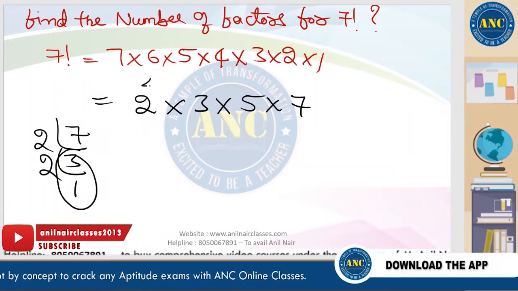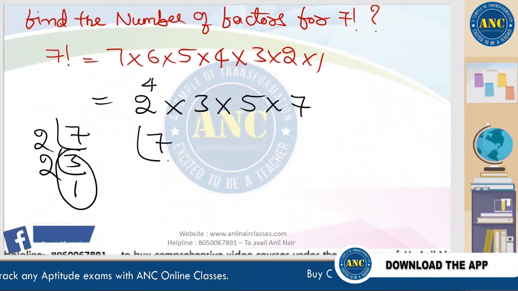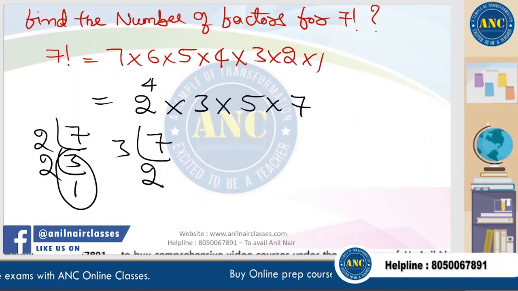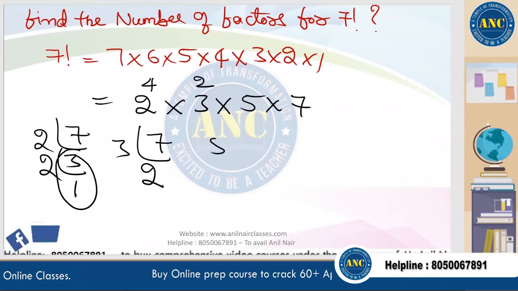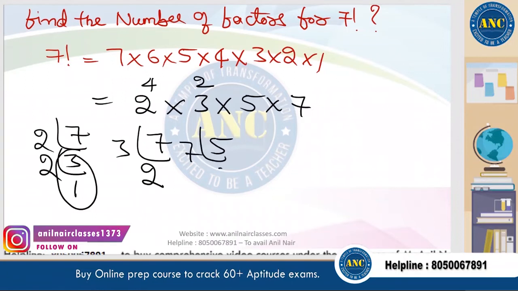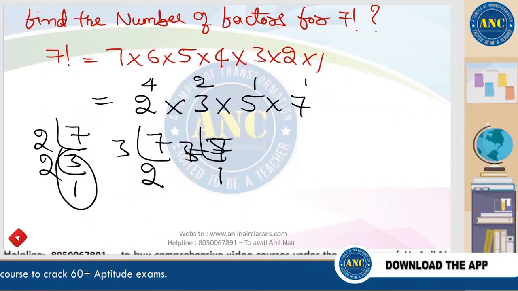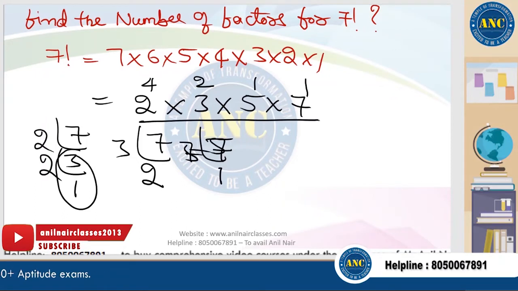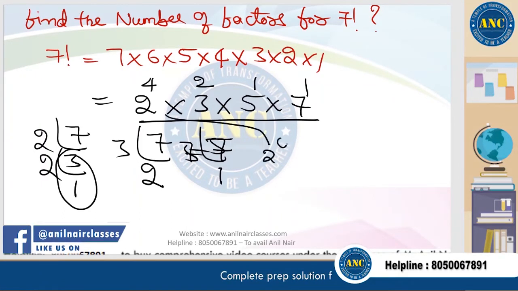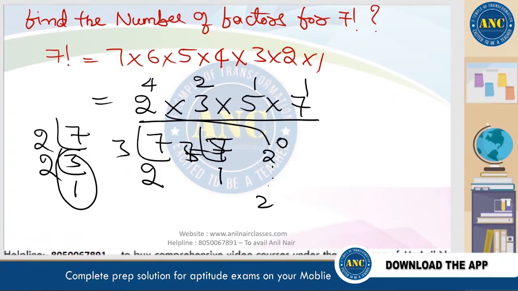3 plus 1 is 4. For 3, 3 twos are 6, it is square. For 5, 5 ones are 5. 7 is also 1. So 2 power 4 into 3 square into 5 power 1 into 7 power 1. How many factors will I get? Already 3 sessions of factors and multiples I discussed.